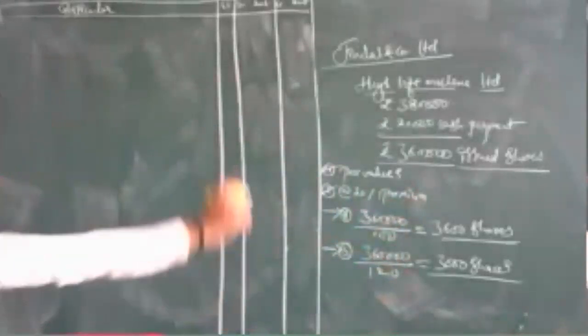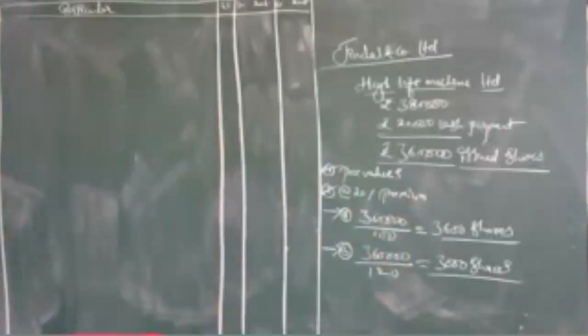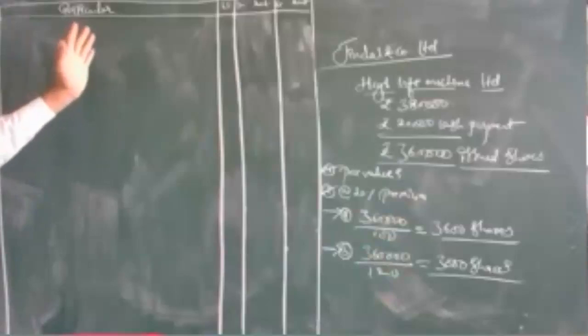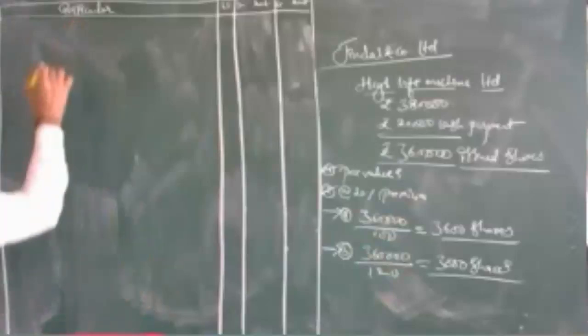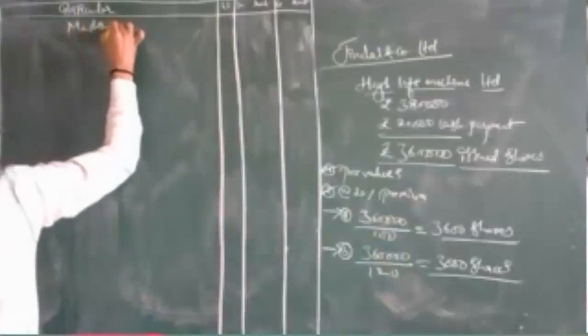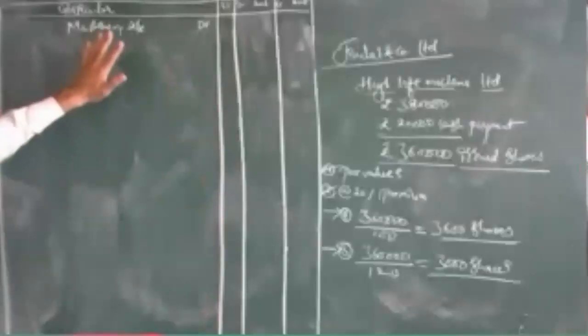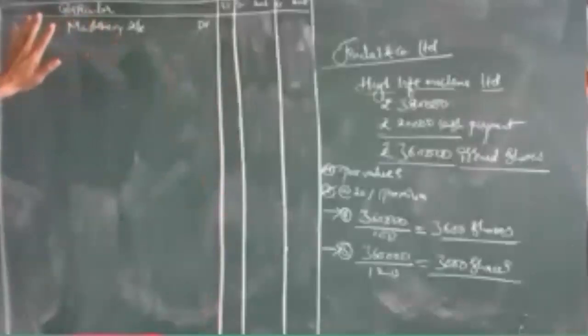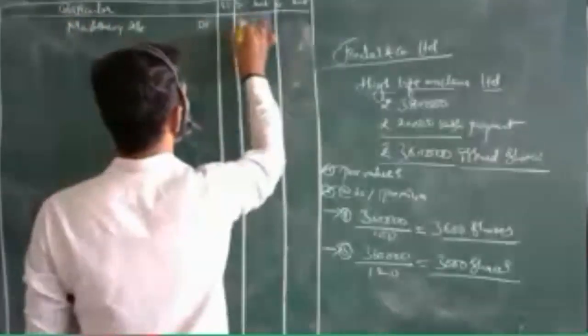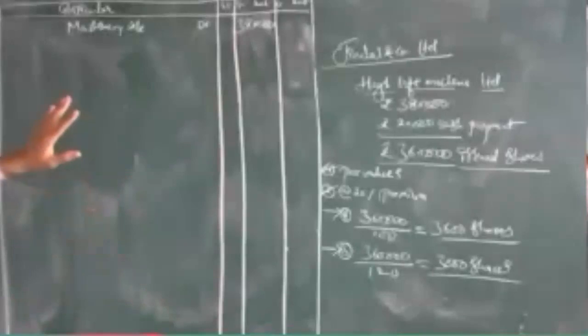So let's see the first journal entry, as we usually made previously. In the same way, we are going to make the journal entry in the machinery account. Machinery account debit, the whole amount 3,80,000.